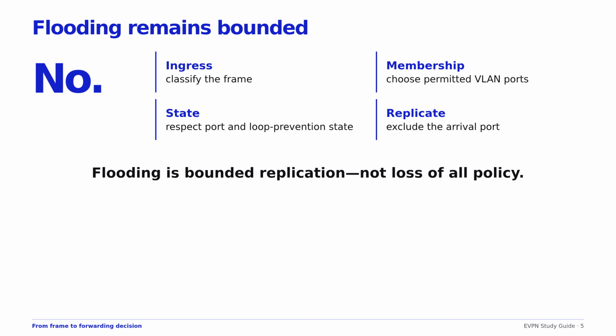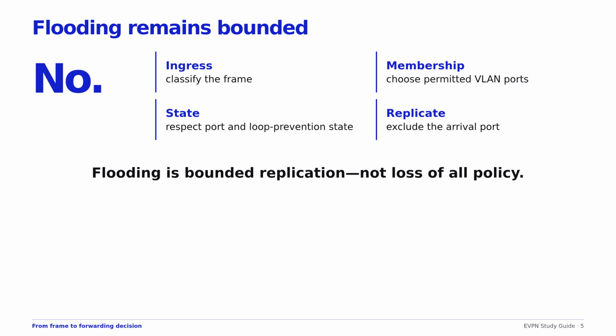Flooding does not mean sending a frame through every interface in the machine. The frame is first classified into a bridge domain, or VLAN. Replication is limited to eligible members of that domain, subject to forwarding state, port isolation, storm control, and other policy. The arrival port is not an ordinary destination for its own flooded frame.